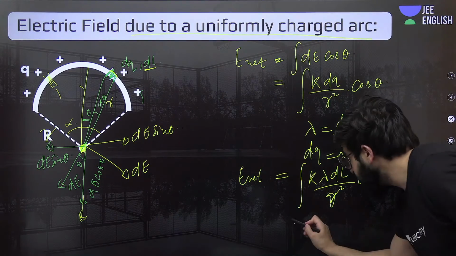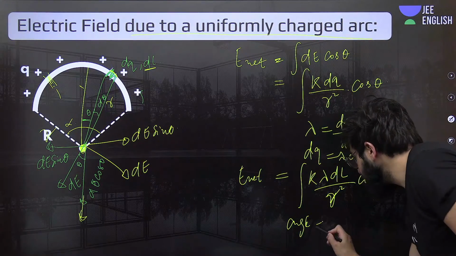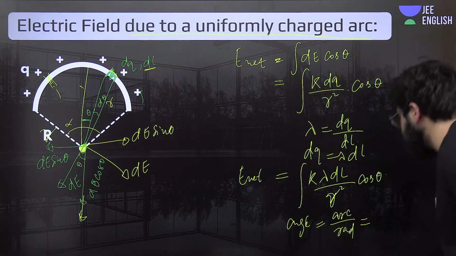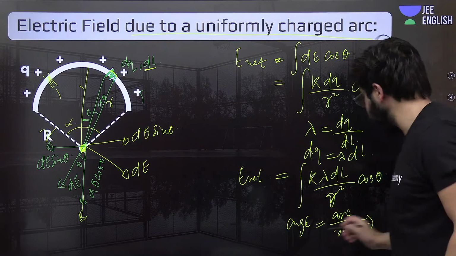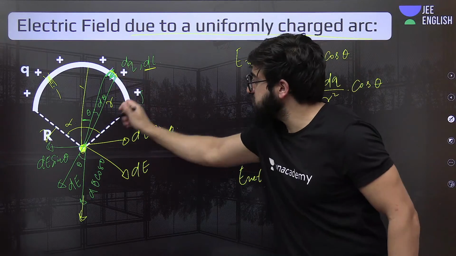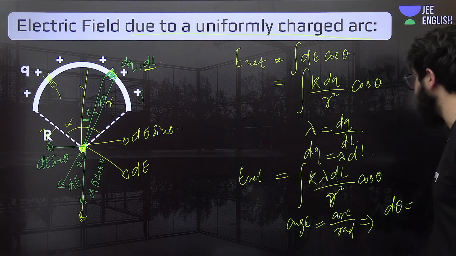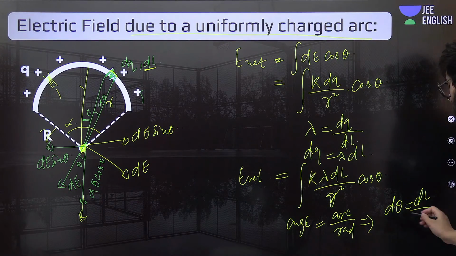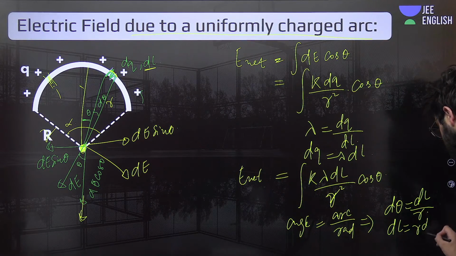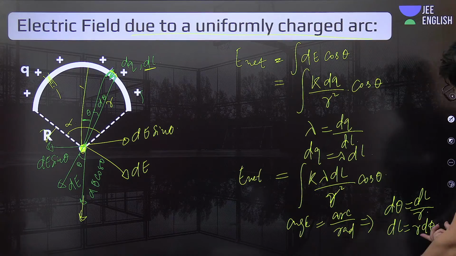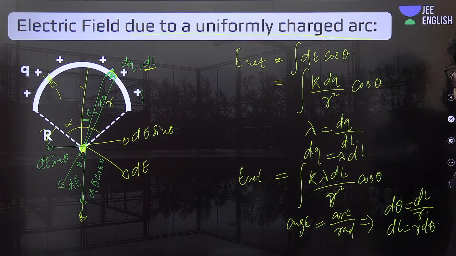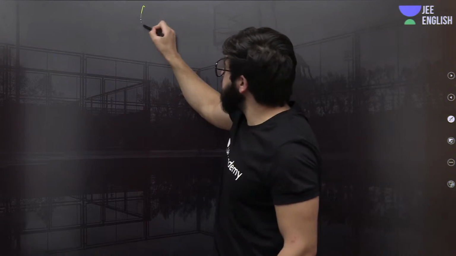So can I say angle is arc upon radius? That is nothing but, I can just write it. How much is the angle? That is d theta, this one, the angular width. How much is arc? That is nothing but dl upon what is radius? That is r. So dl will be nothing but r d theta. I can just put it over here. Now put r d theta instead of this dl, because we converted it in terms of theta. That was our goal.